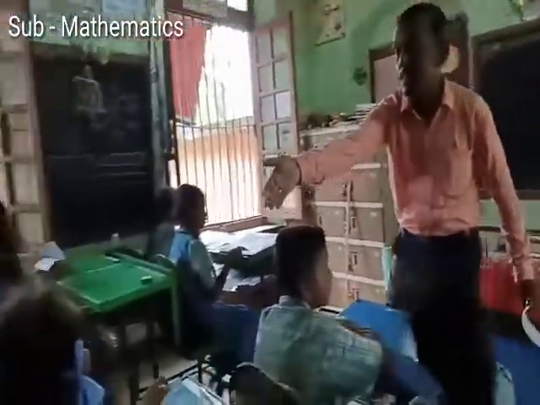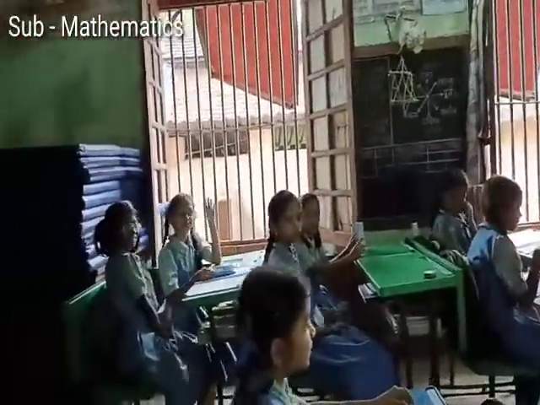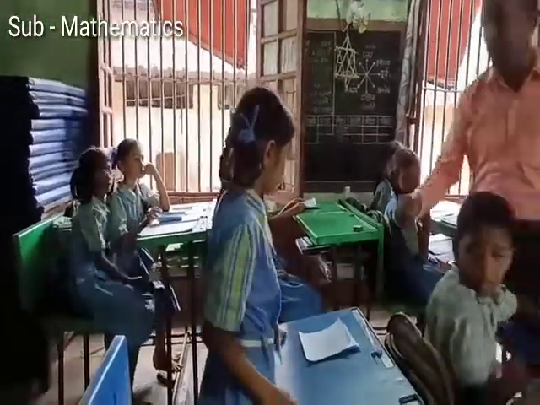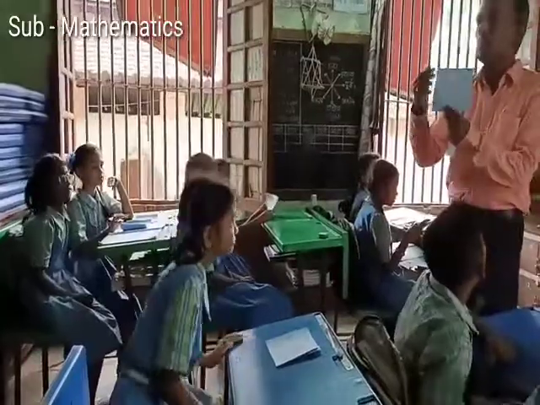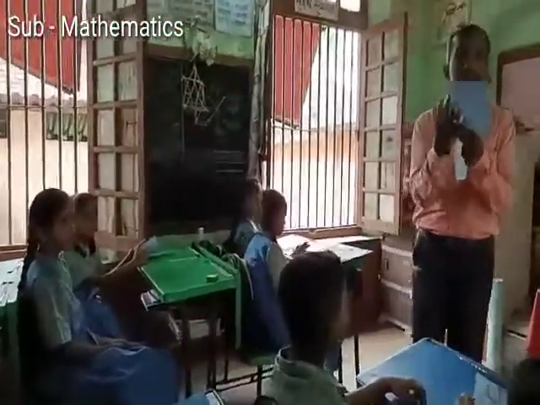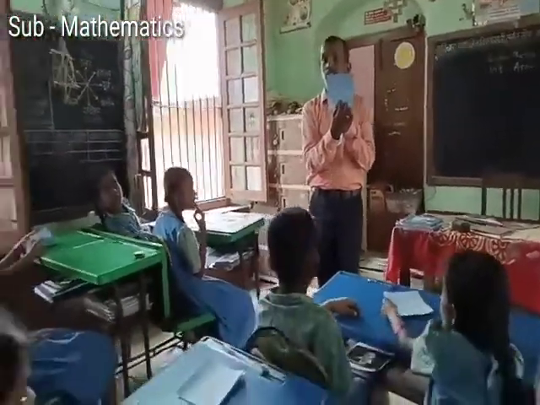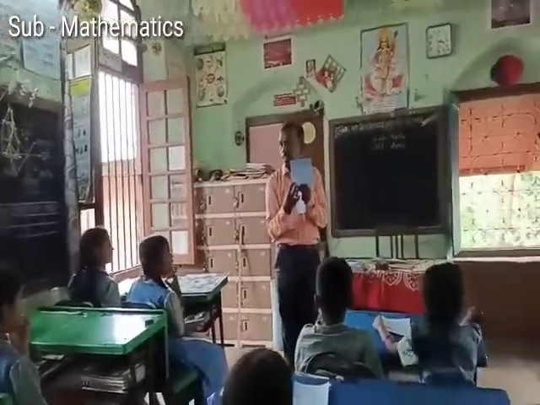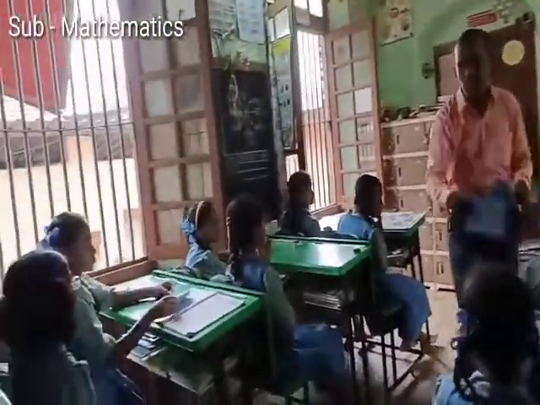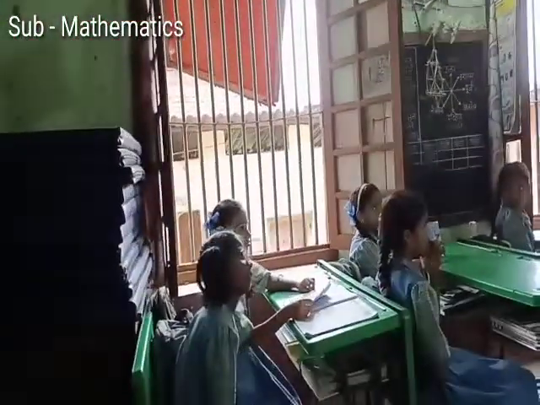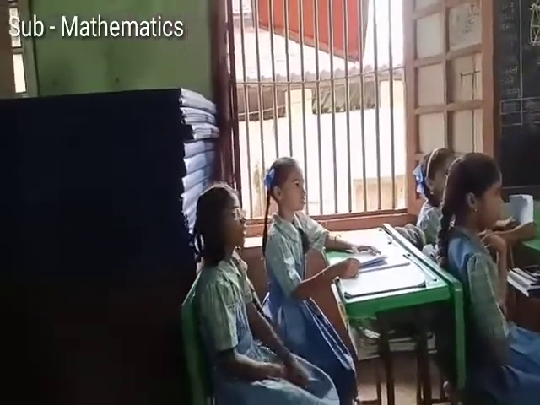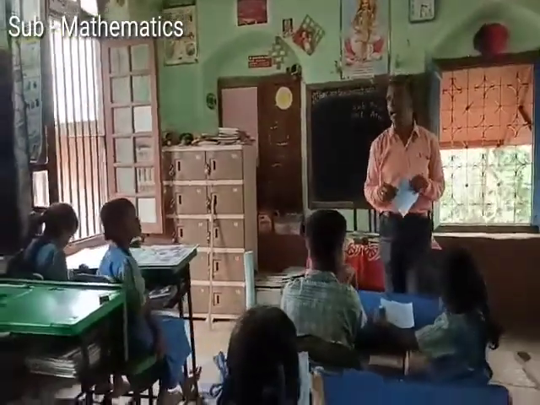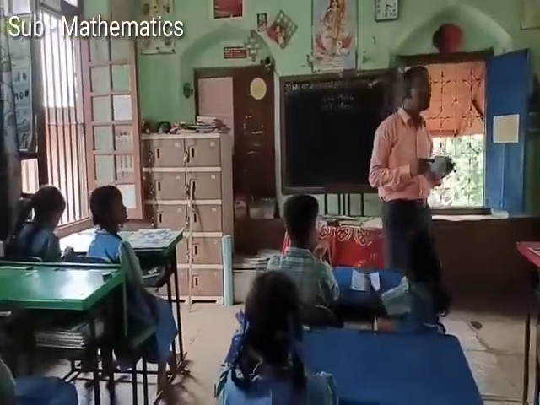Yes. How many squares are there? 20. Is it right? Yes. There are 4 squares in one line, and there are how many lines? 5 lines. So 5 into 4, that is 20. How many squares are there? 9 squares. 3 multiplied by 3. So like this you can count the area of the figure.